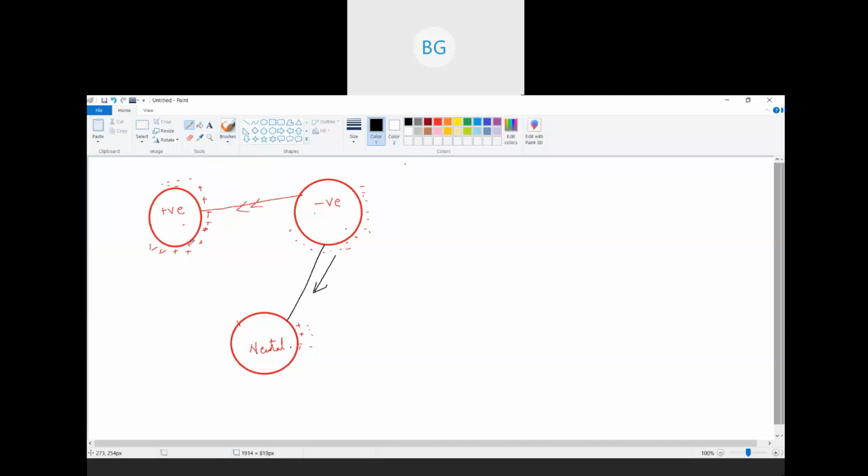And if I connect a positively charged conductor with a neutral conductor, electrons will flow from neutral to positive terminal. So you can remember it in this fashion. It depends on what you are connecting. Whichever two conductors are connected, accordingly the flow of electrons takes place. Okay, that is why we say that charges always flow from high concentration to low concentration.